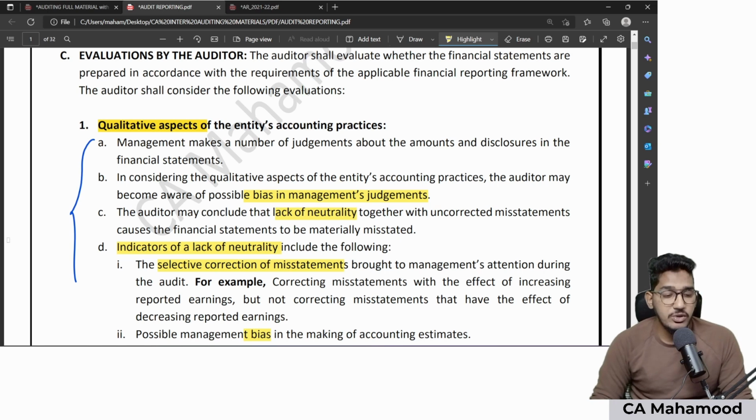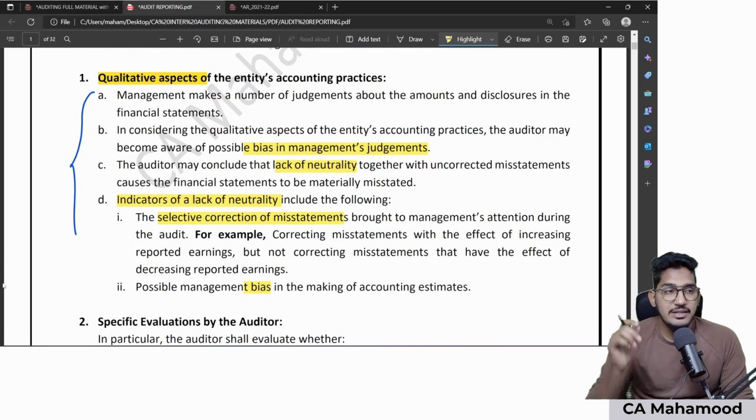So whenever you come across these kinds of circumstances, that is a hint for you that there could be management's bias or lack of neutrality in selecting accounting policies. That's all. Very simple, guys.